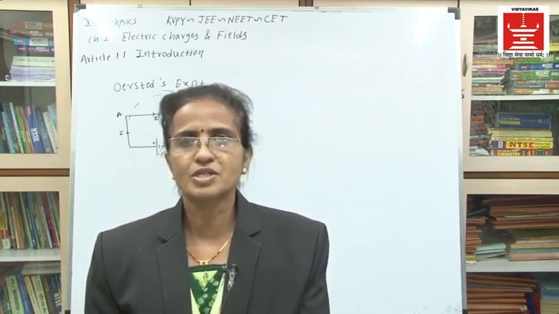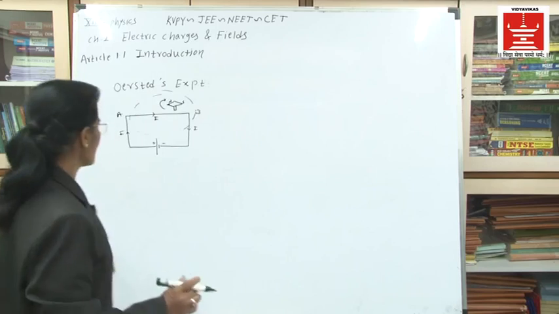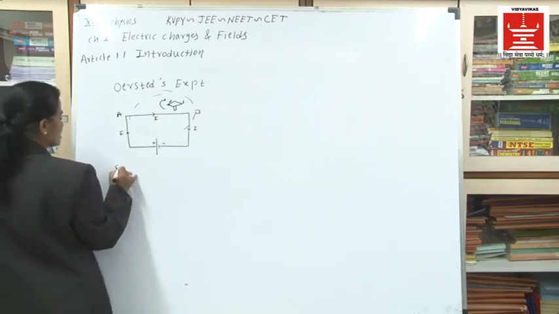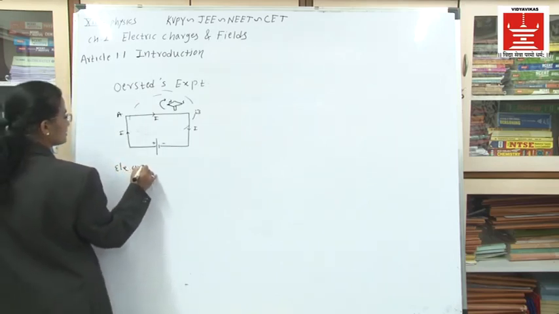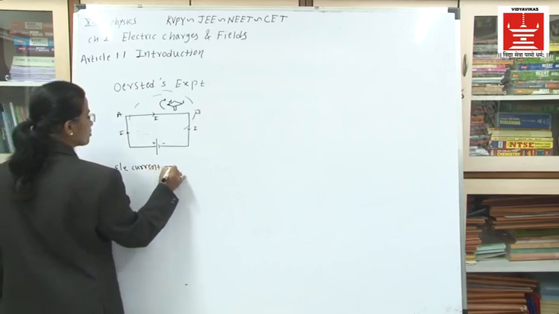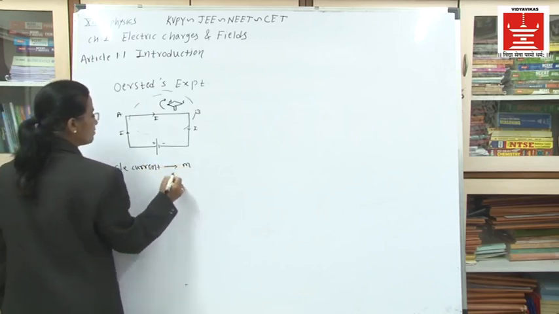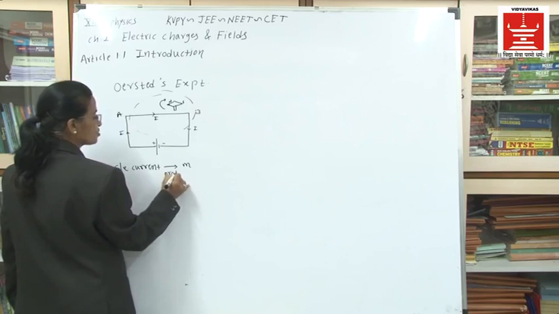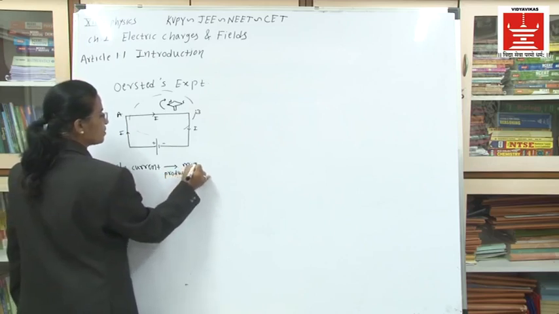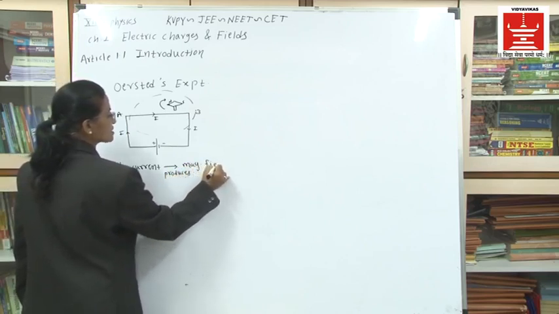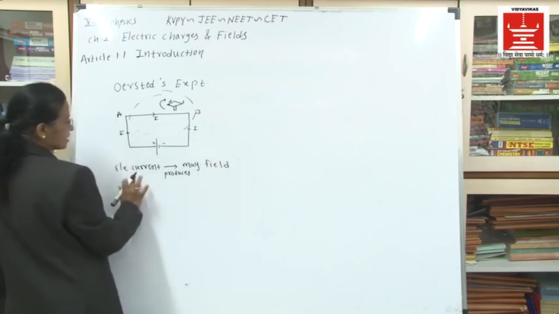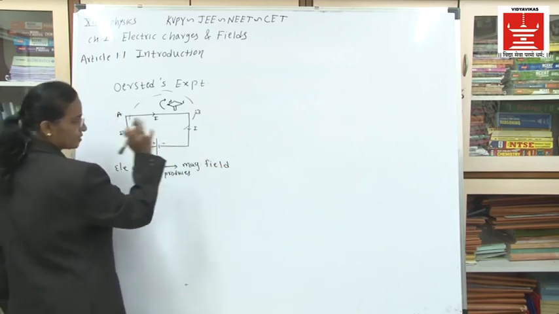This is the first experiment. What is the conclusion? Here I will write the conclusion. Electric current produces a magnetic field. That means it produces a magnetic field in its surrounding space. This is the first thing: electric current produces a magnetic field.